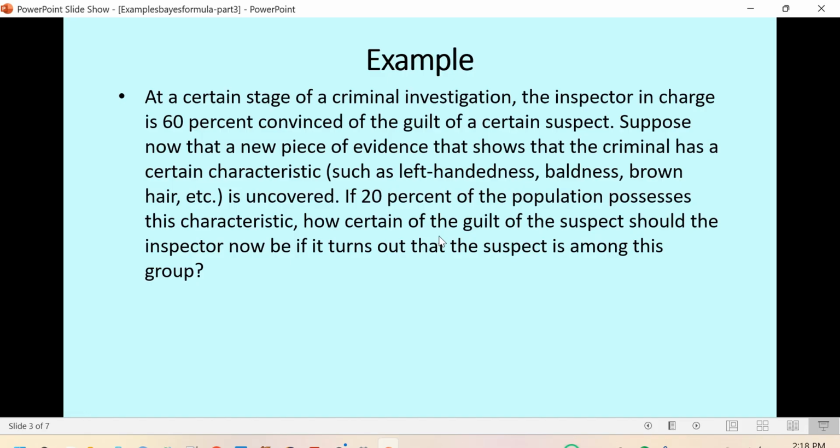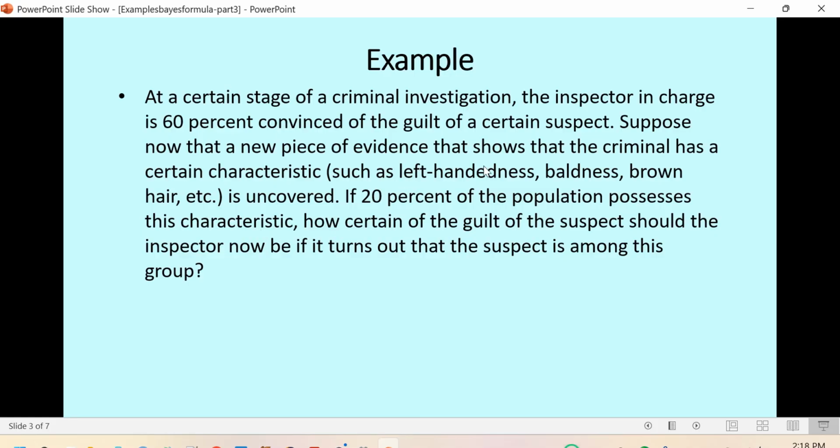Now we ask: if this suspect is among this characteristic group, what is the probability of guilt now? We have the prior probability of this person, a 60% chance of being guilty. For the total population, only 20% of the people have this characteristic.